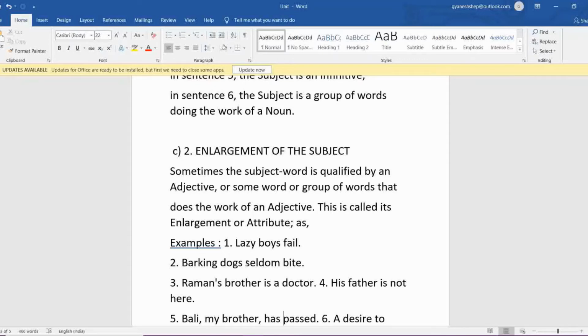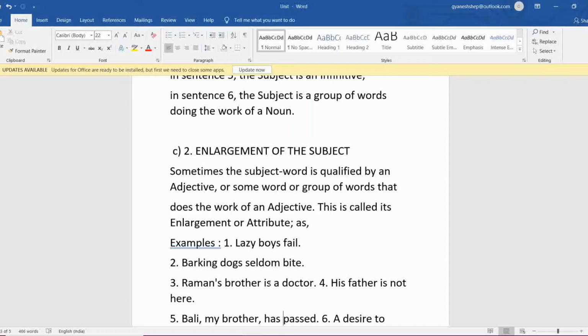That important word, or the subject, is boys. Lazy is the quality of the boy, attributing something. Boys fail. Those who are lazy will surely fail. If you do not put hard work and effort in your studies or wherever you are working, maybe you are dreaming about many things in life, but you are a lazy boy, then you will surely fail in that. So that is the sentence over here.